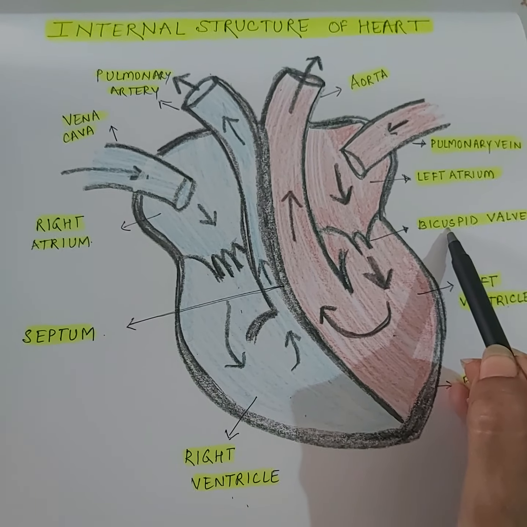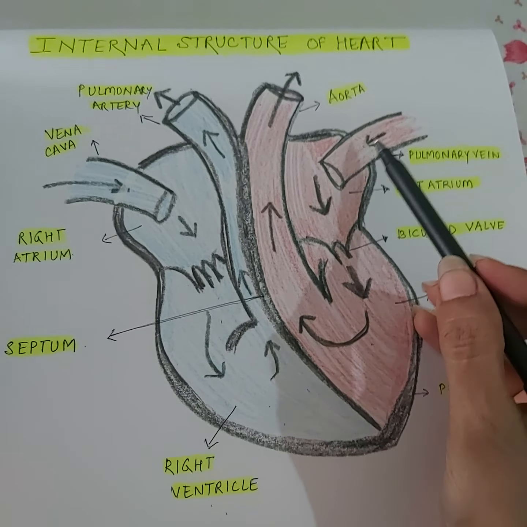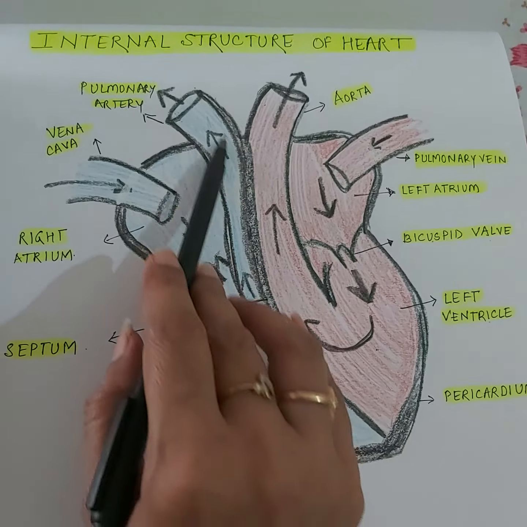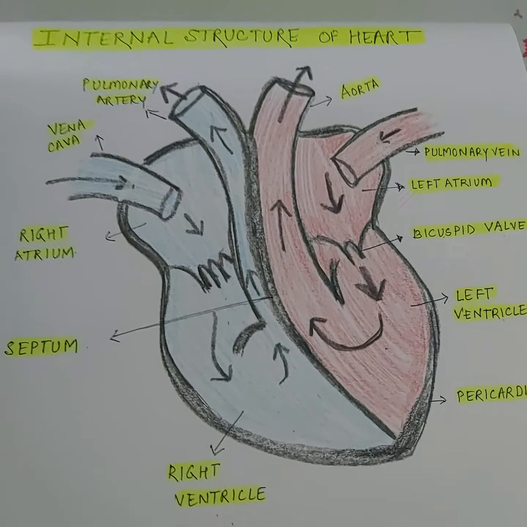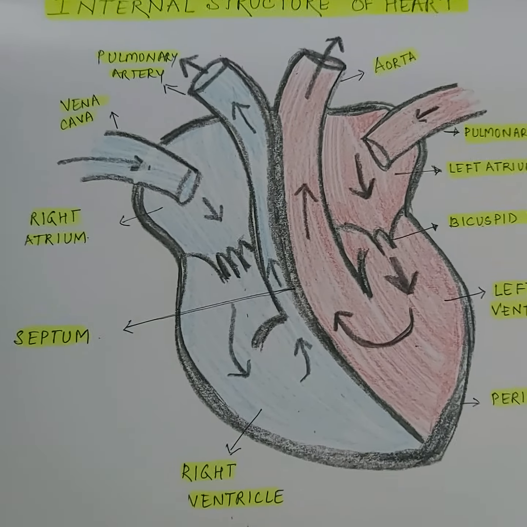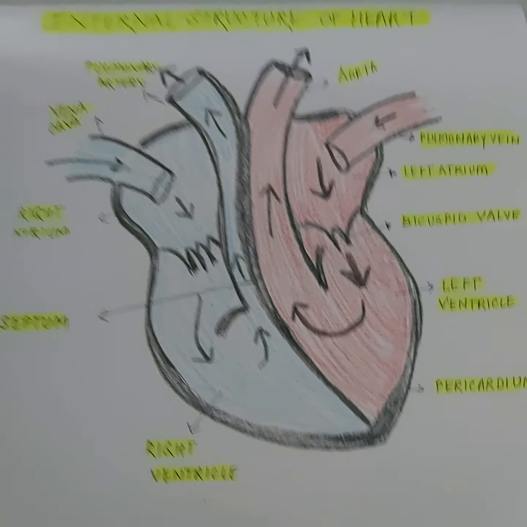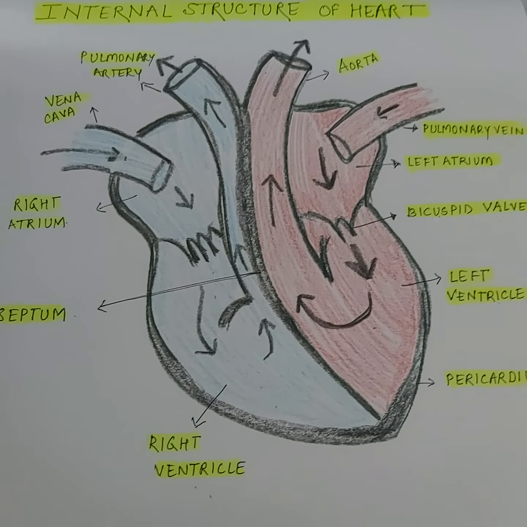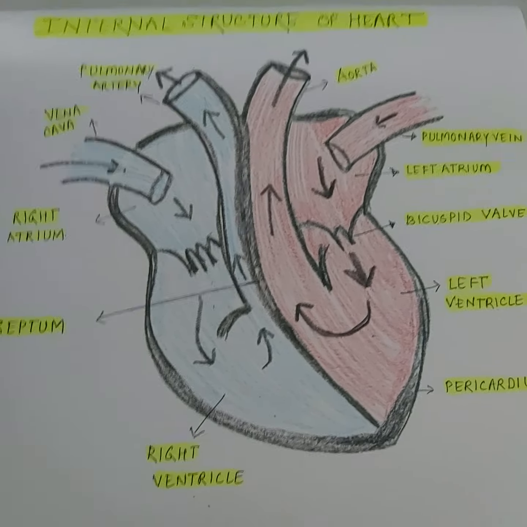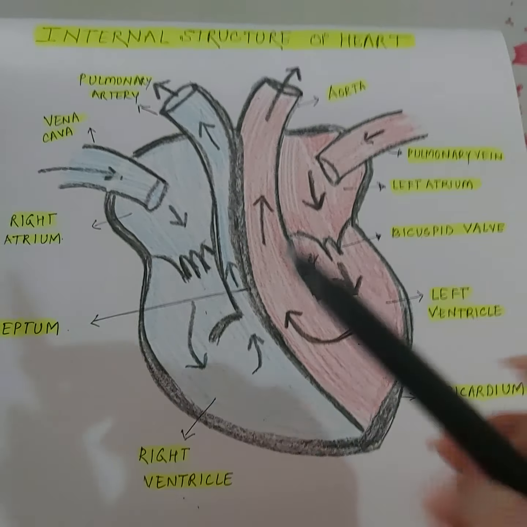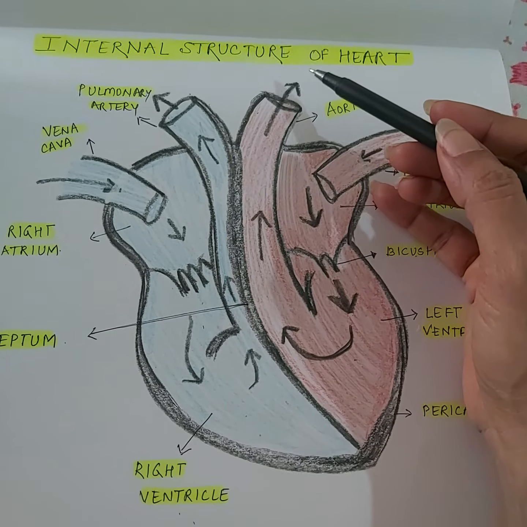Okay, now you can also see there are tubular structures entering the heart and leaving the heart. These tubular structures are the blood vessels which will bring blood into the heart and which will take away blood from the heart. Obviously, we have learnt in the last class that arteries are the blood vessels which will take blood from the heart to different body parts.